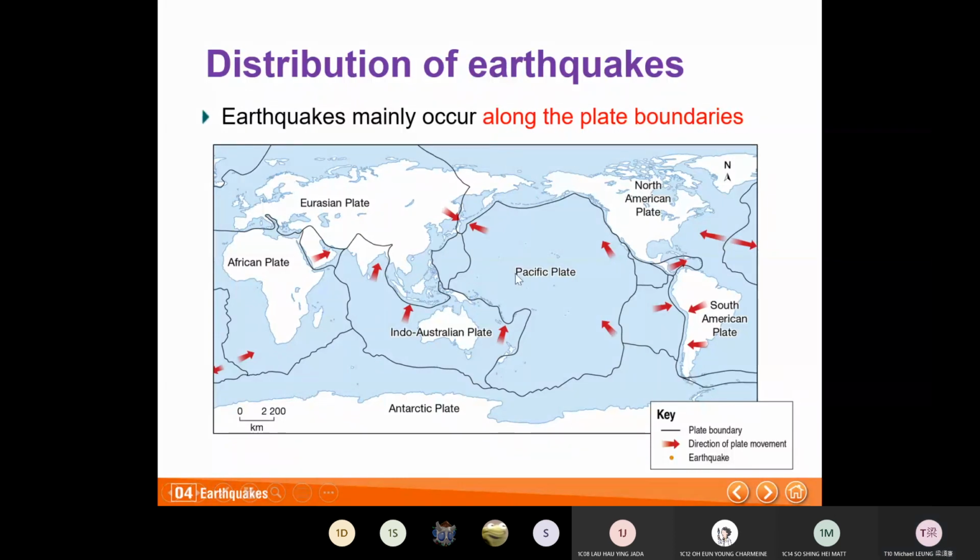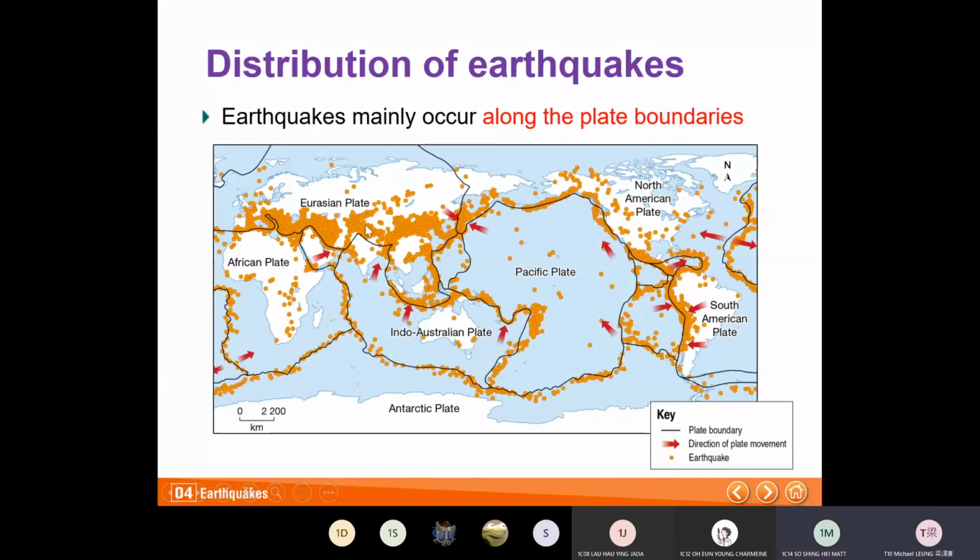The orange dots show the earthquake areas. You see Japan is covered by the orange dots, and then northern China is also covered by orange dots too.